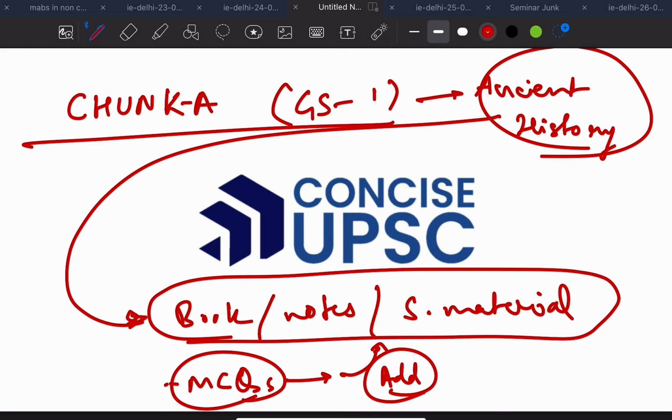Now, let's start with the PYQs of ancient history. We'll go on by reading the PYQs, reading the options, and seeing for ourselves what topics have been asked previously in UPSC. For a general studies subject, it becomes quite a load if you look to cover each and everything from the standard textbook. So we have to narrow down our focus to only those parts which are repeatedly asked in the examination.